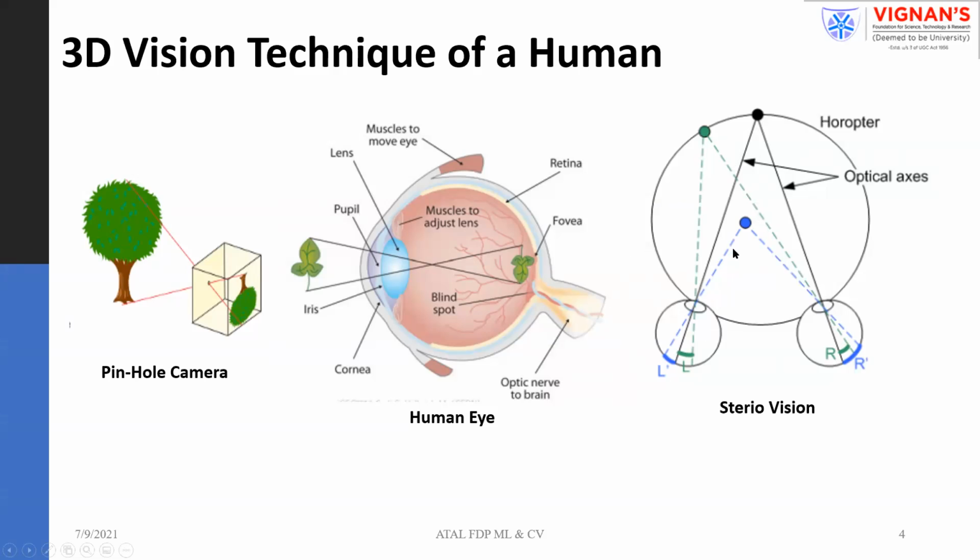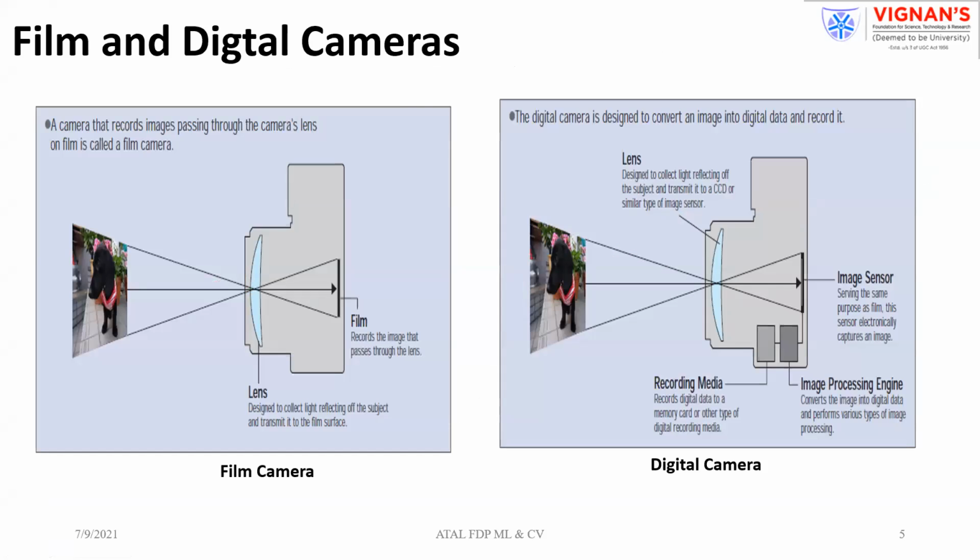That is the prime objective of ours in today's class. Now coming to the technological evaluation. This is what we thought of as the pinhole camera. If you model the same with our technological aspect, this is your object, this is the lens. In our case, we are having a biconvex lens. So this is the lens and this is the film.